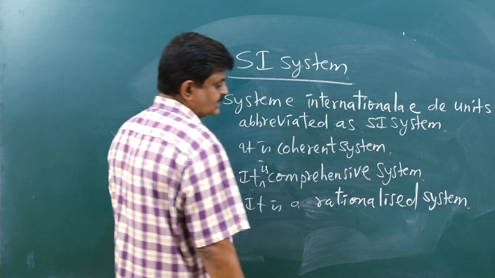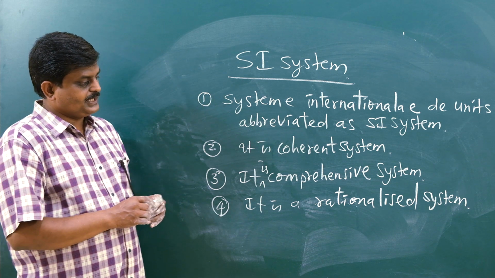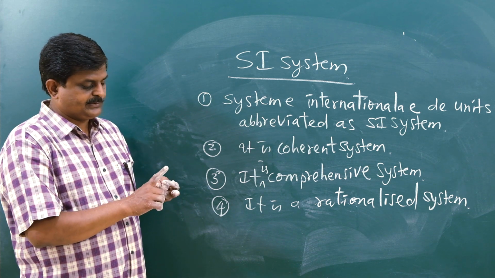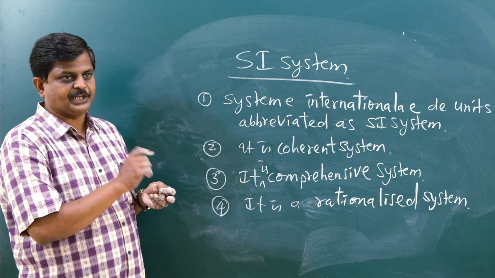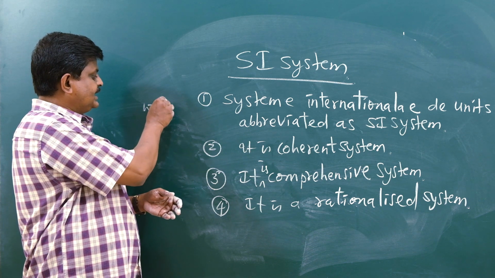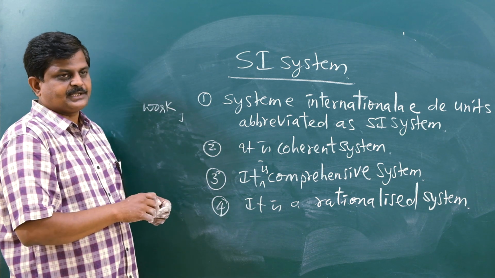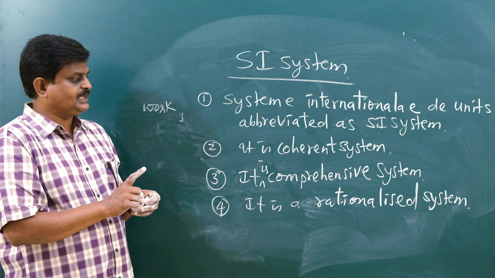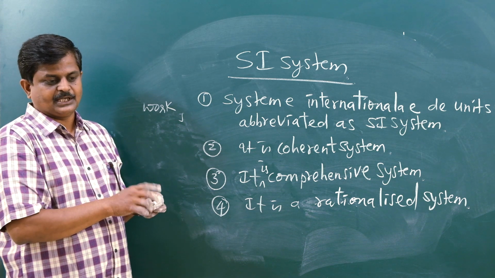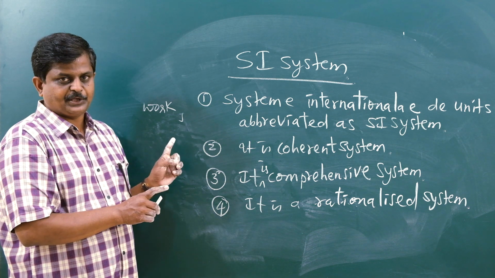So what is a rationalized system? Here the scientists have tried one system: one physical quantity must have one unit. For example, the unit of work and energy was given as the joule, because a single concept of one physical quantity bears one unit.